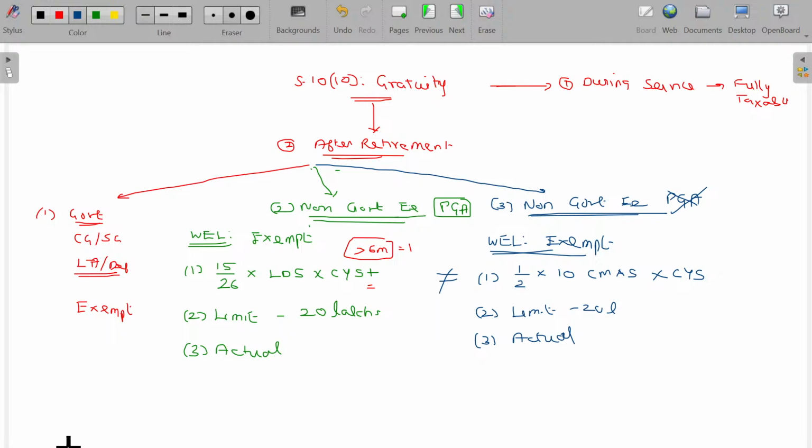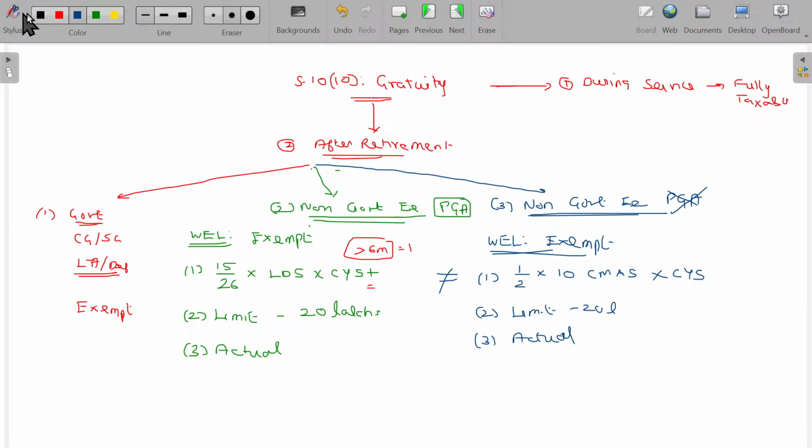Let me explain these variations here. Now we'll understand gratuity during the service, whoever you are, whether you are government or non-government, it doesn't matter. For all the employees, you have to pay tax on the gratuity you receive as salary. After the retirement, if you are receiving from the government, it's totally exempted. If it is not the government, verify whether the Payment of Gratuity Act is covered or not. If it is covered, then the exemption limit is different, and in case of non-covered, the provision is different. Is that clear?